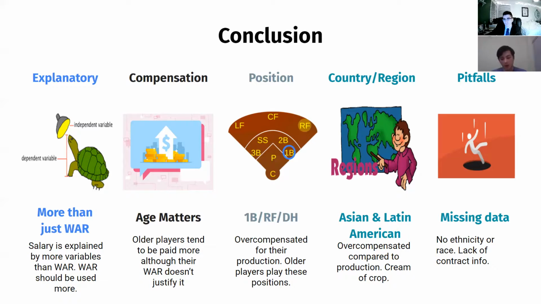Some data we wish we had would be ethnicity or race of players. While we can look at different regions, we're obviously missing a lot of information about people who are born in the very diverse country we live in. We're also missing some contract information. We really only had salary in a given year. We didn't have contract lengths or team options or things like that.